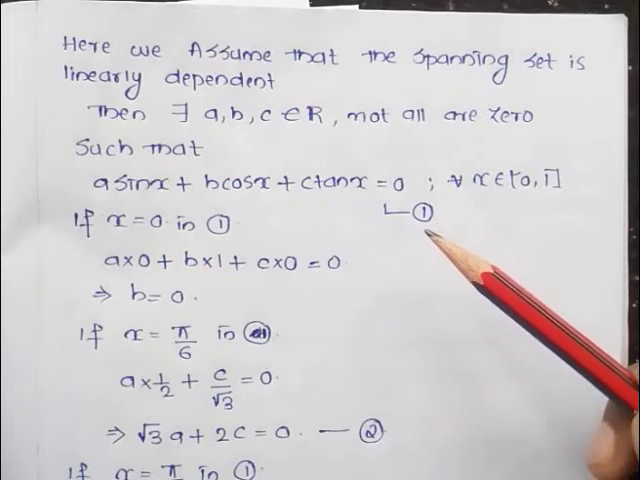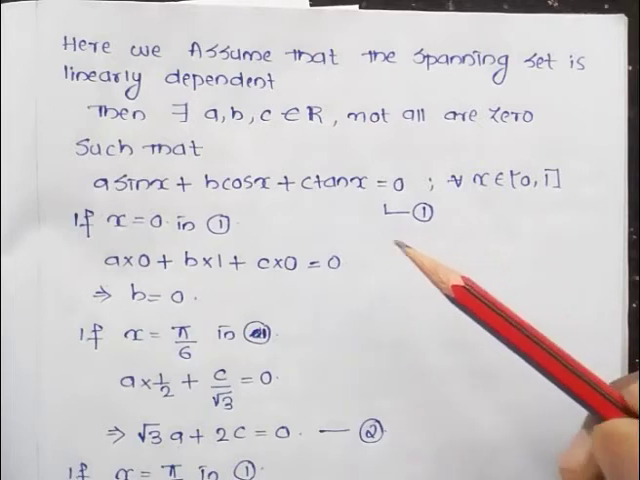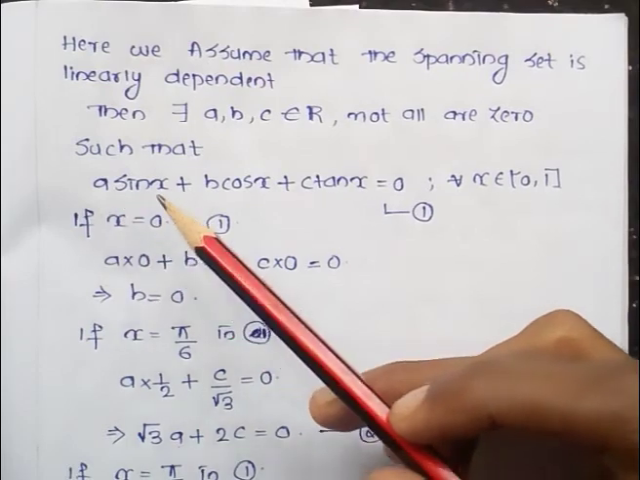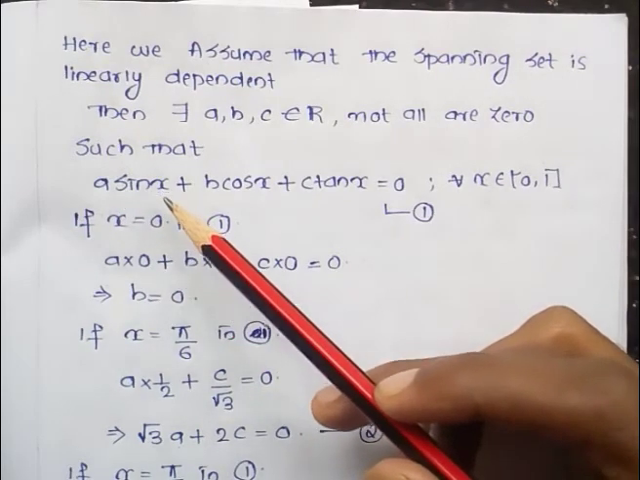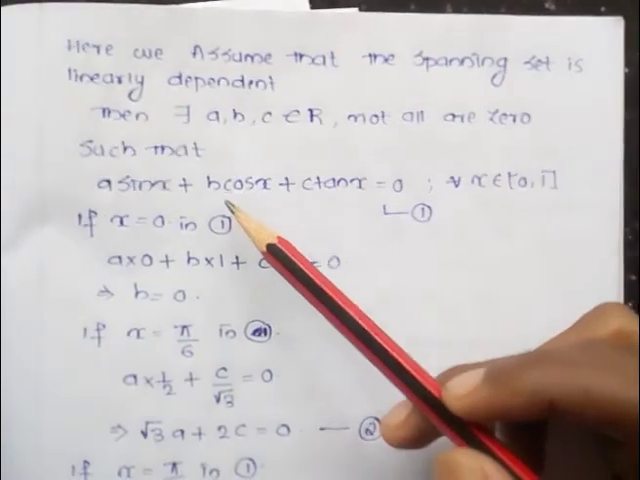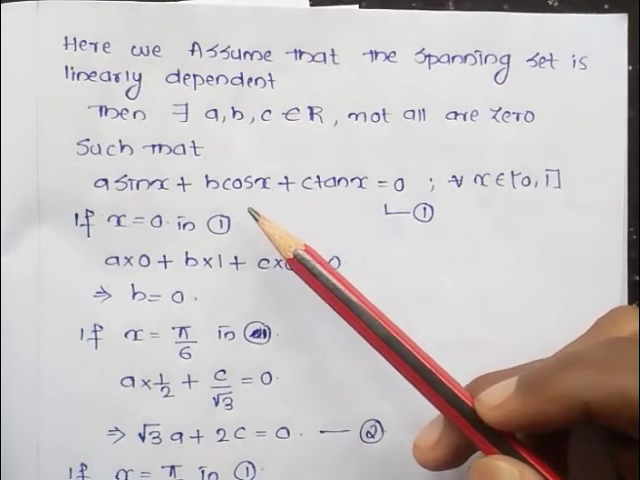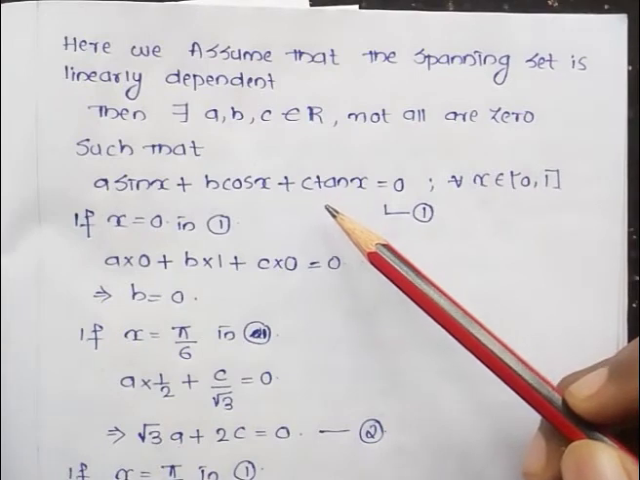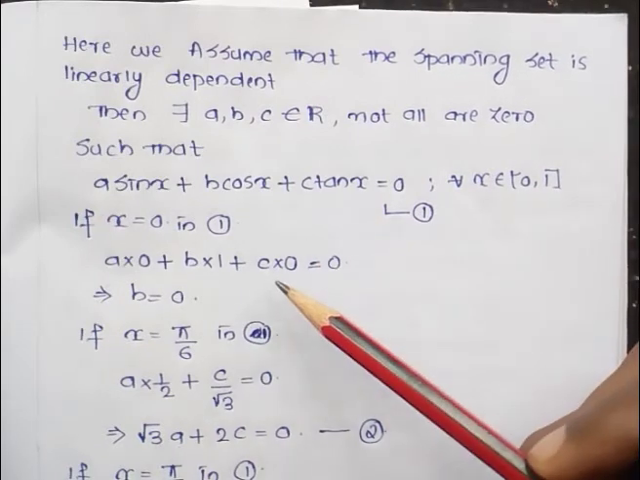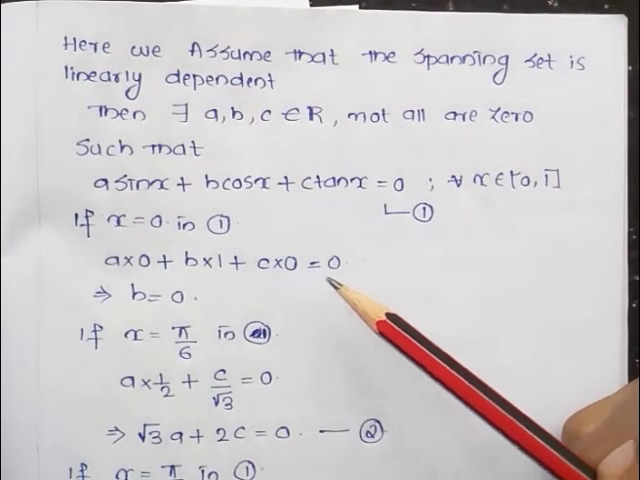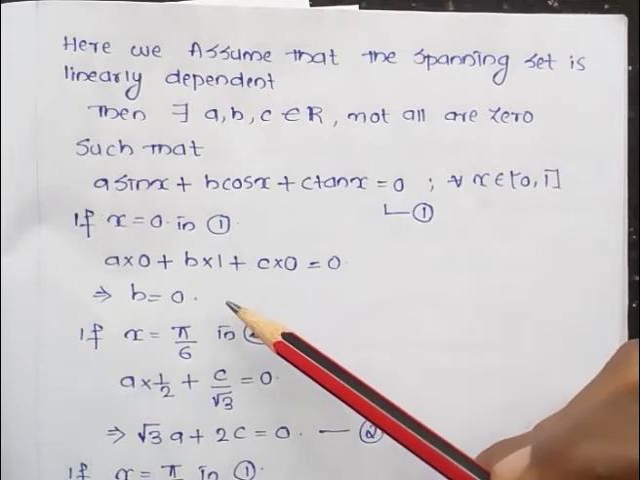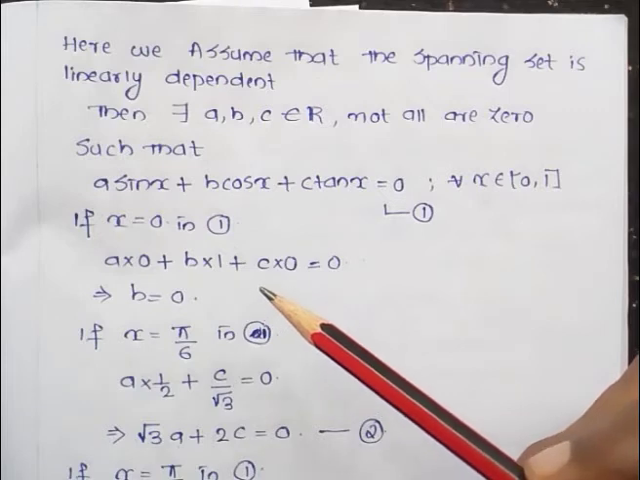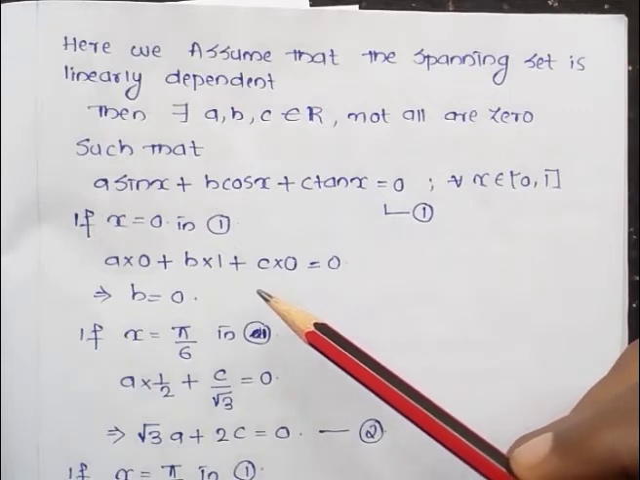If we put x equal to 0 in equation number 1, we get a into sin 0. Sin 0 is 0, so a into 0, plus b into cos 0. Cos 0 is 1, so b into 1, plus c into tan 0. The value of tan 0 is 0, so plus c into 0, which is equal to 0. So we get b is equal to 0.